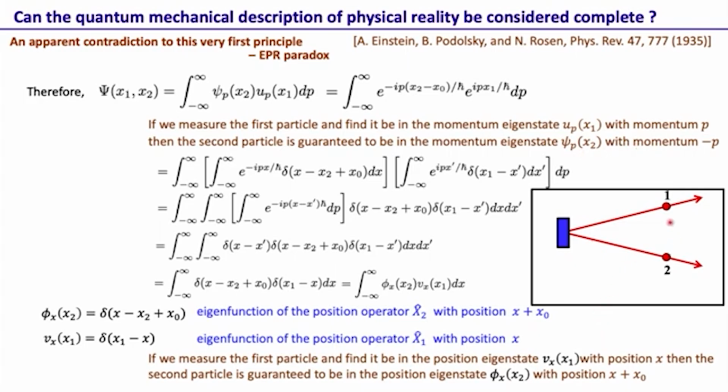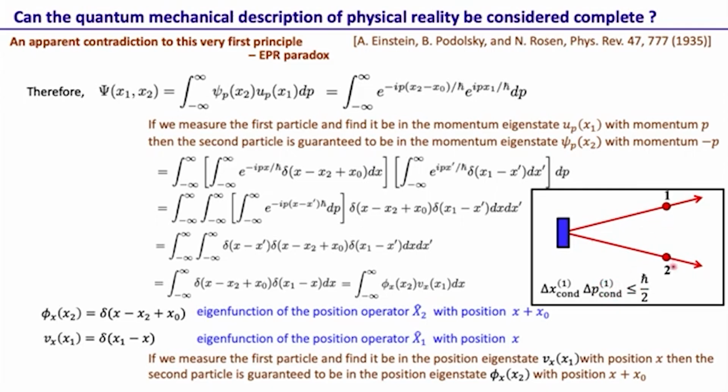In other words, once we measure the momentum p here, the momentum of the second particle is fixed, but if we decide to make a position measurement, then the position of the second particle is fixed. So what we have here is the conditional position uncertainty on the second particle based on the measurement already done on the first, times the conditional momentum uncertainty of the second particle based on the measurement already done on the first particle.